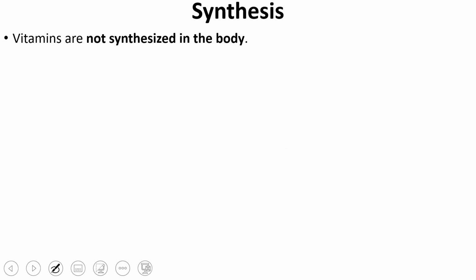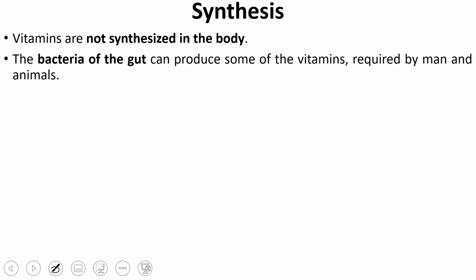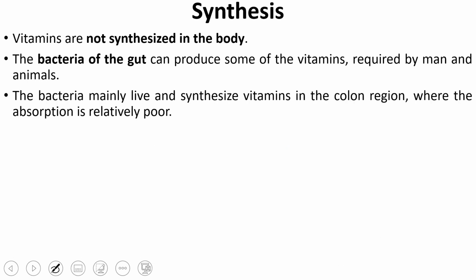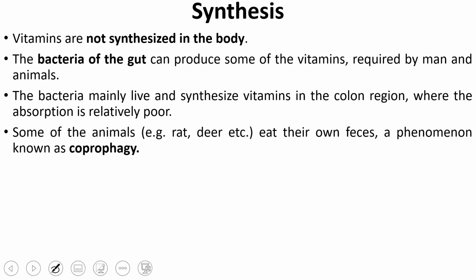How are these vitamins going to be produced, from where are we going to get them? First thing I told you initially, that we cannot synthesize these vitamins, so we depend on other sources. One of the sources is intestinal bacteria, which produce these vitamins and which our body uses. And the second source is the external diet or supplements in the form of tablets. The bacteria mainly live and synthesize vitamins in the colon region, where absorption is very poor.